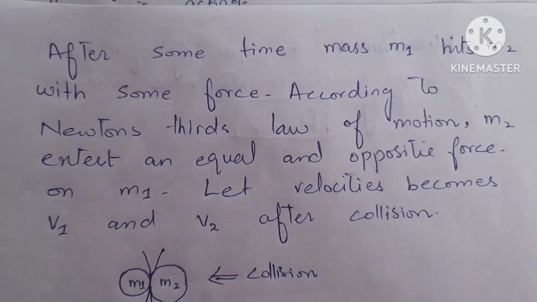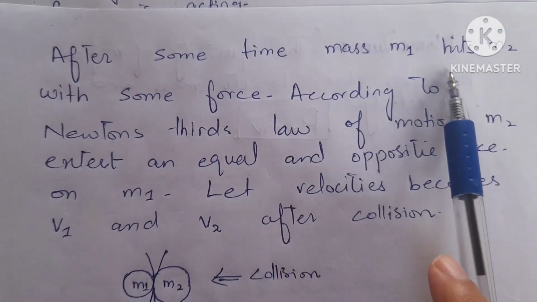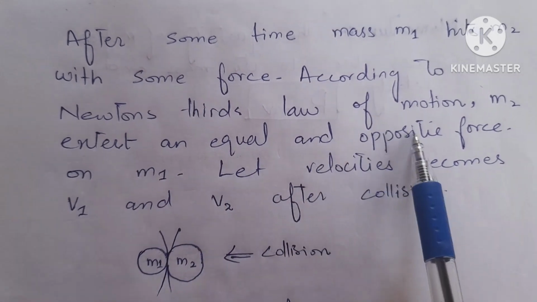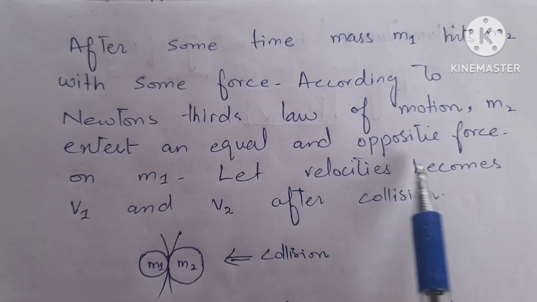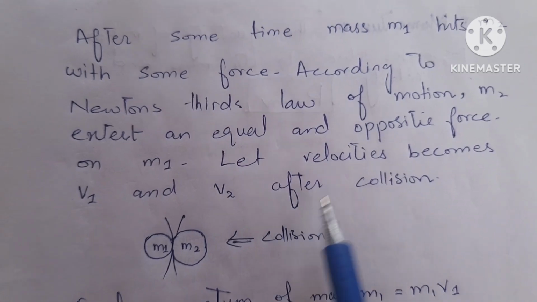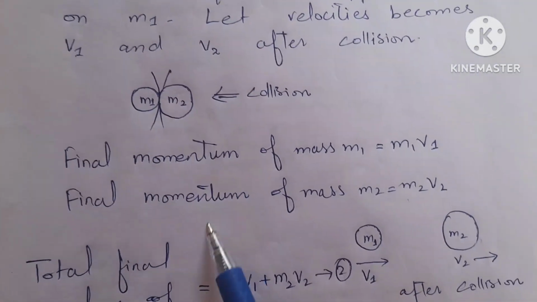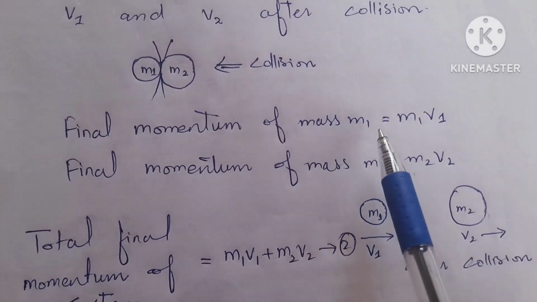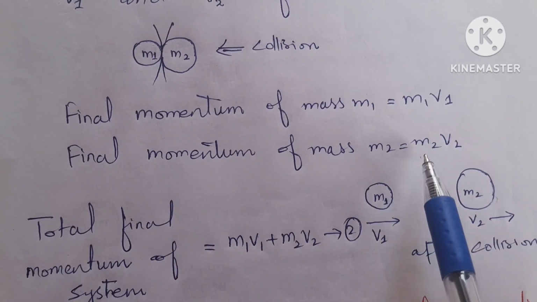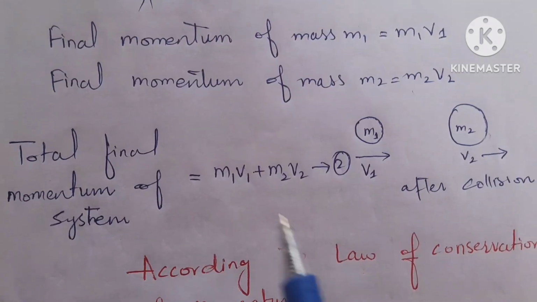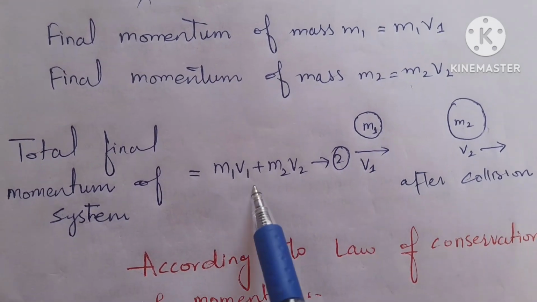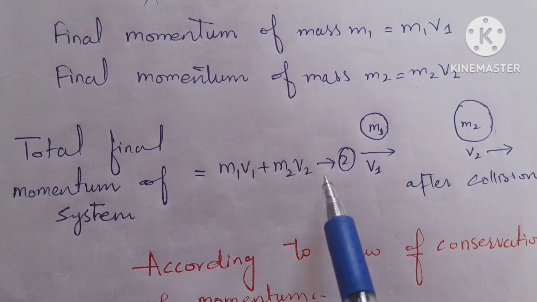After some time, m1 hits m2 with some force. According to Newton's third law of motion, m2 exerts an equal and opposite force on m1. Let the velocities become v1 and v2 after the collision. Final momentum of mass m1 is m1 v1 and final momentum of mass m2 is equal to m2 v2, and total final momentum of the system after collision is m1 v1 plus m2 v2.